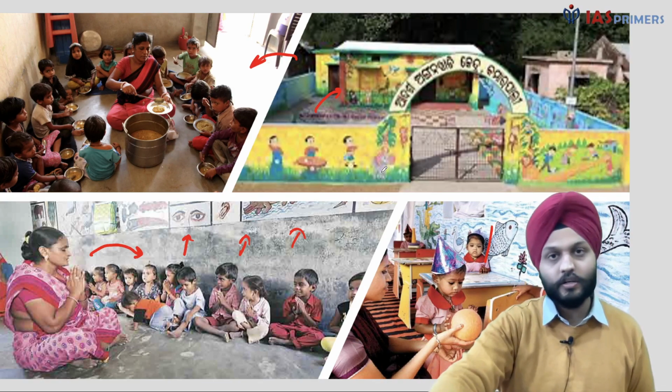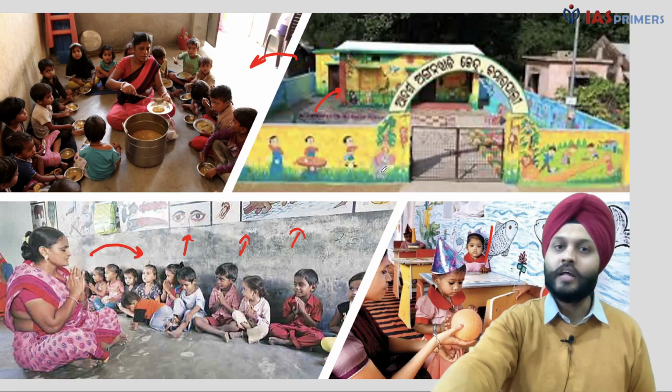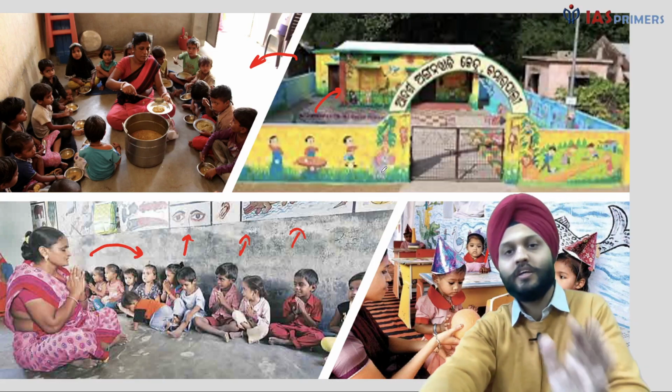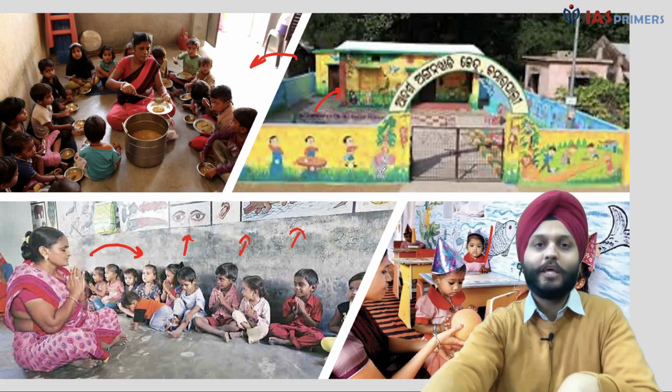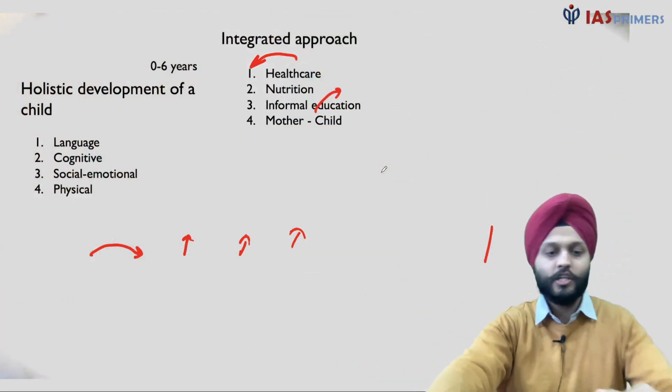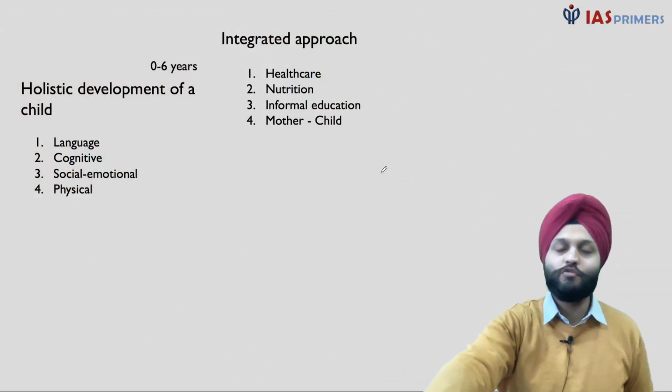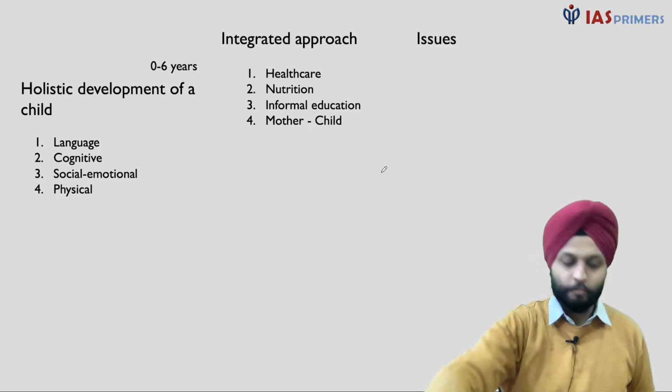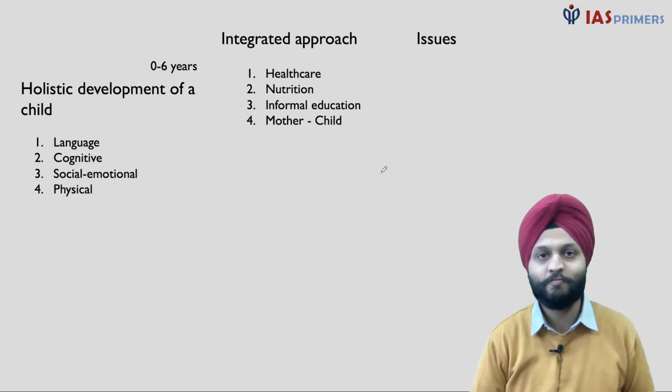Immunization camps can be done. So all of this takes place at the Anganwadi center, or at least it sets the ground or the base work for anything else to be done. And naturally the people working there are called Anganwadi workers. So I hope you know the meaning of Angan now, right?